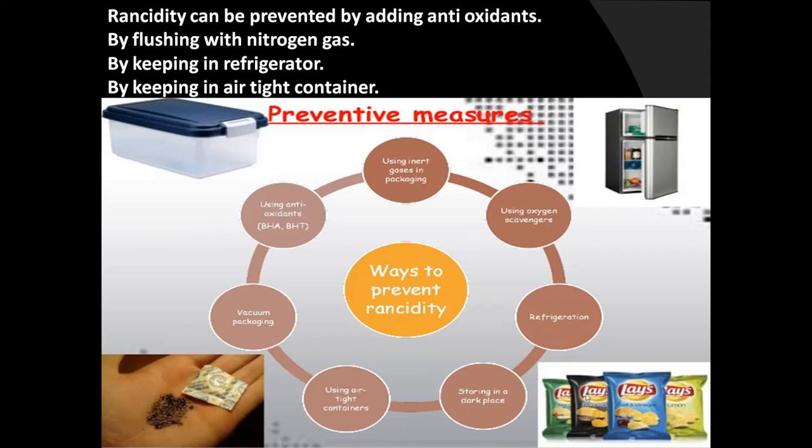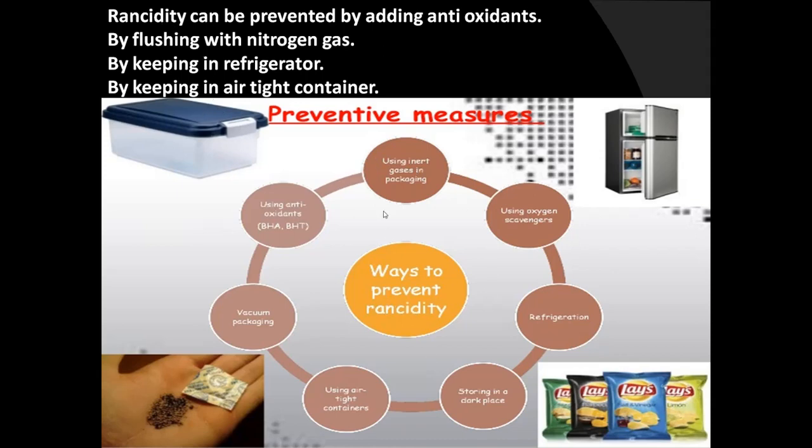By flushing with nitrogen gas, we fill the food packets with nitrogen gas so that the food is not directly exposed to oxygen, therefore rancidity can be prevented. By keeping in a refrigerator, this is very common, you know this. By keeping the food items in the refrigerator, the food items remain fresh and oxidation is prevented. In the same way, by keeping them in airtight containers, the food is not exposed more to oxygen and therefore oxidation is prevented. And finally, rancidity is prevented.